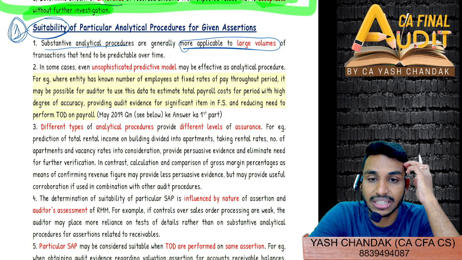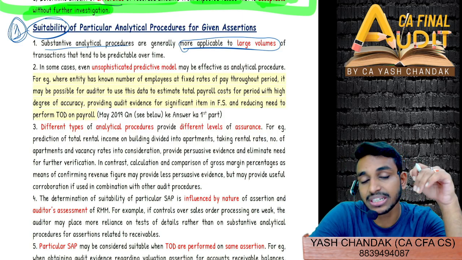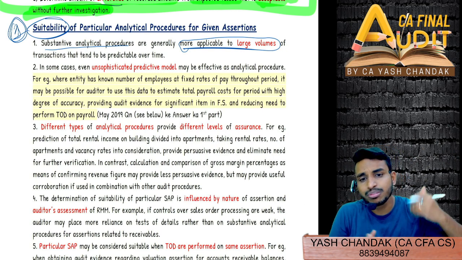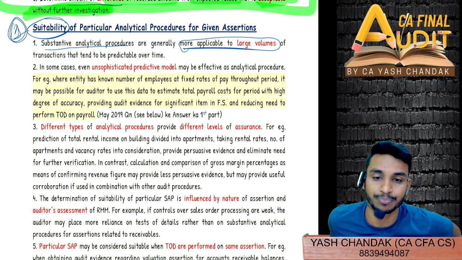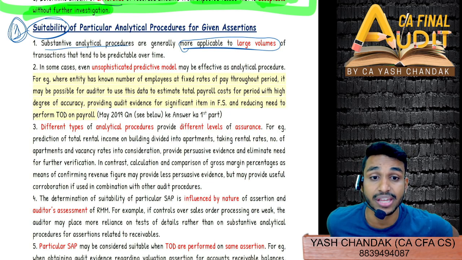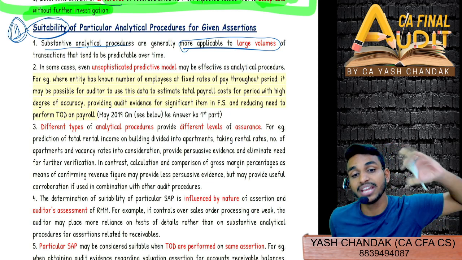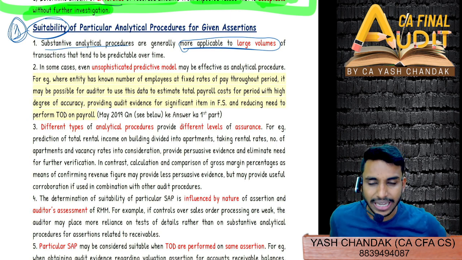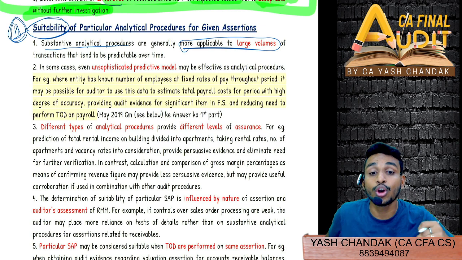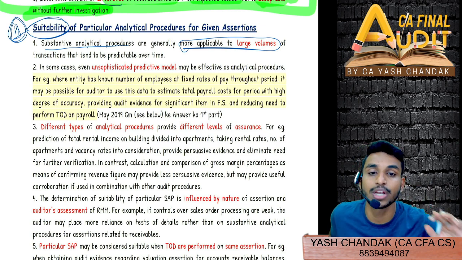So Sony told us right in the beginning itself that generally it will tend to be applied or suitable more in the case of large volume of data. Why not small? Because for a small volume of data we can apply TOD, we can get more corroborative audit evidence, appropriate substantive evidence from performing TOD. But analytical procedure, if you are performing, it should be performed on those sets of data where TOD alone cannot happen.